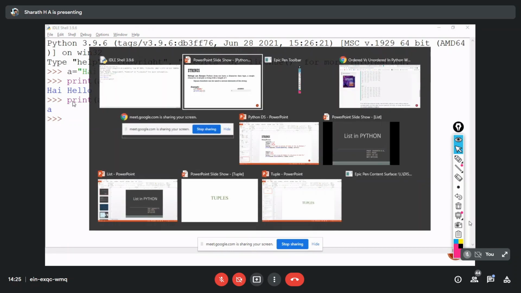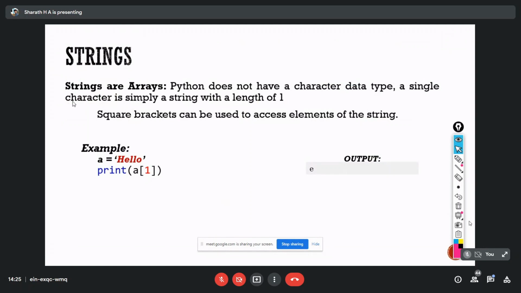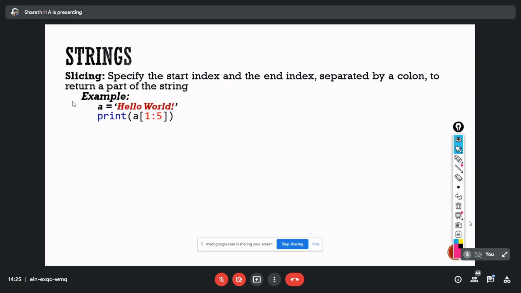Next, this is how to print a single character in a string. Like that, we can print multiple characters, that means a range of characters in a string. To print a range of characters, we need to give from where to where I need to print: one is the start index, another is the end index, and those two indexes are separated with a colon in between.